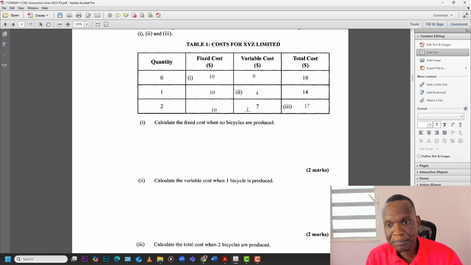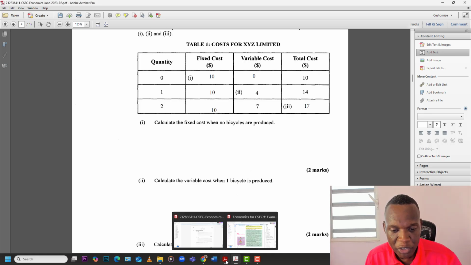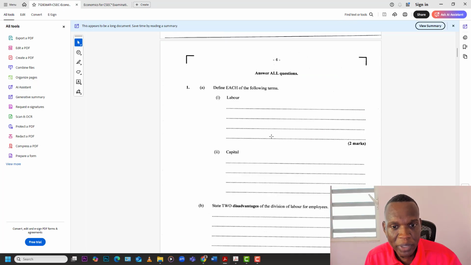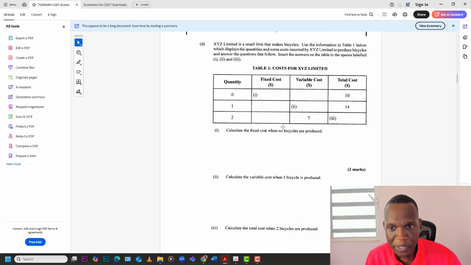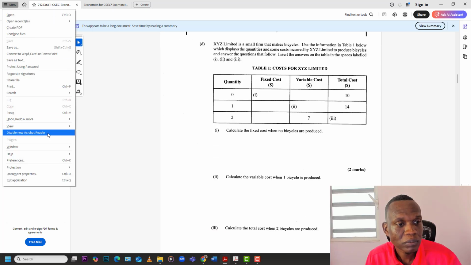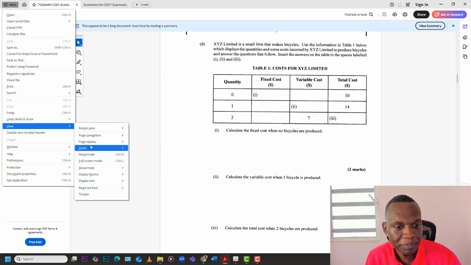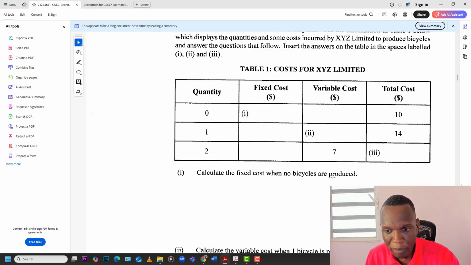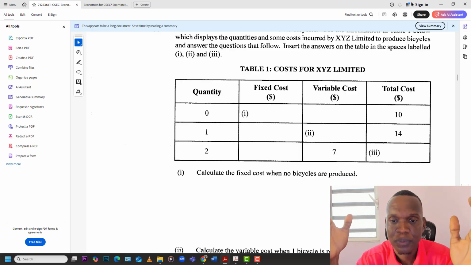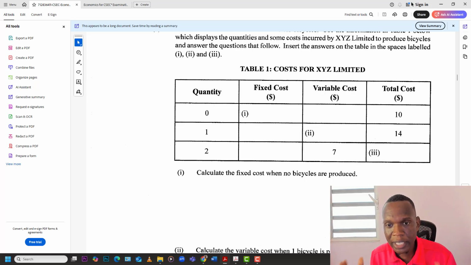So remember, on the paper, let me show you the original paper. This is what they gave us on the original paper, right? This is what they gave us right here on the original paper. Let me zoom so we can see better. Original paper they gave us here. We have to calculate the fixed cost when no bicycles are produced. So they're going to give us the total cost. They gave us $10 as the total cost. So we all know that total cost equals fixed cost plus variable cost.